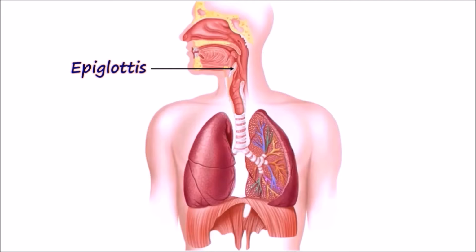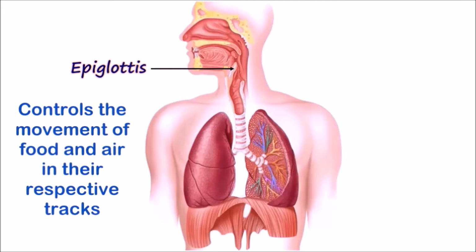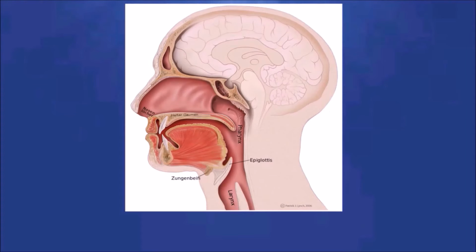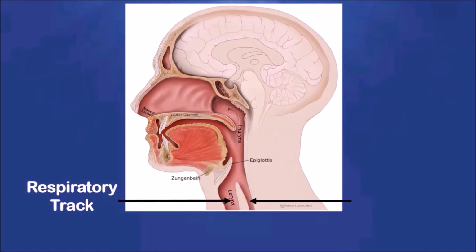In the last video, we have learnt about the passage of air. At a moment, we have talked about epiglottis, which is a flap-like valve that closes the windpipe while swallowing the food. Let us see how it works. From the pharynx, there are two openings. One leads into the respiratory pipe and another leads into the digestive tract.